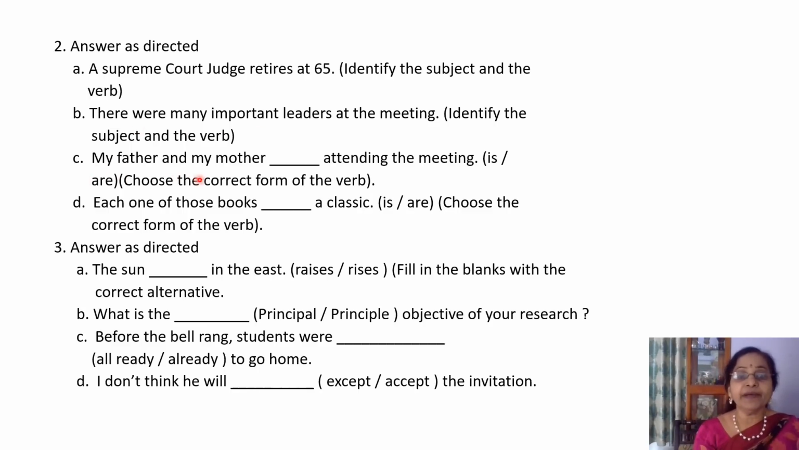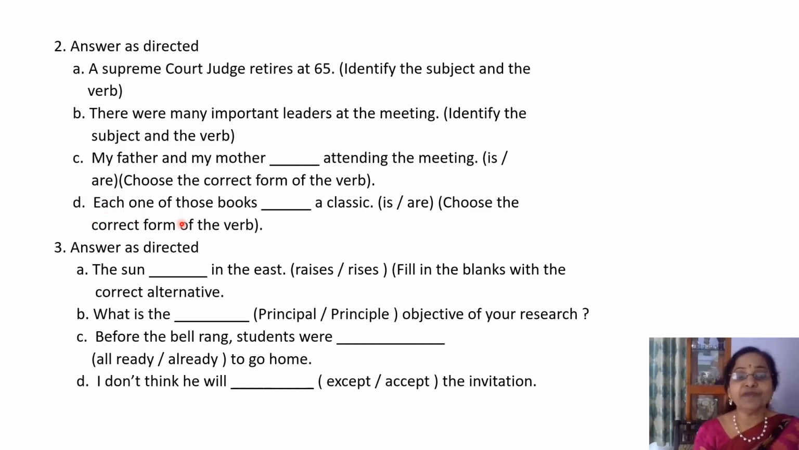C: My father and my mother dash attending the meeting. Here do not take only my mother. It is a combination of two subjects, my father and my mother. So it's plural. So what should your verb be? Are. My father and mother are attending the meeting.